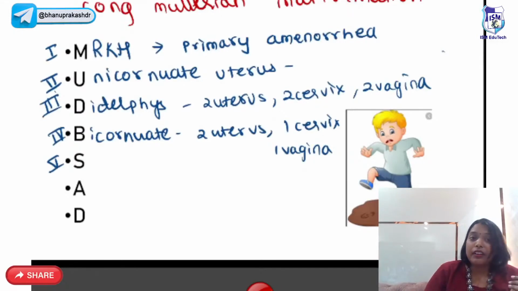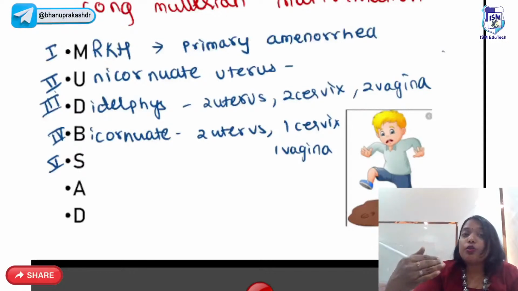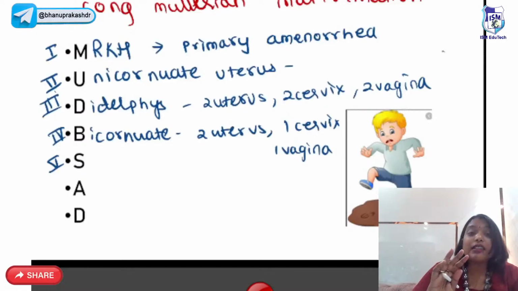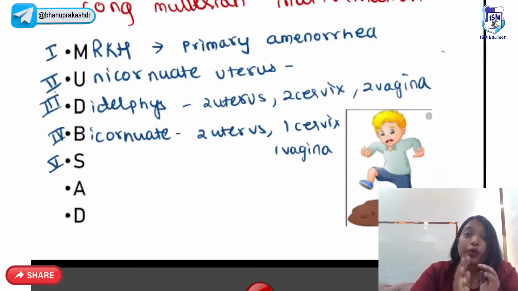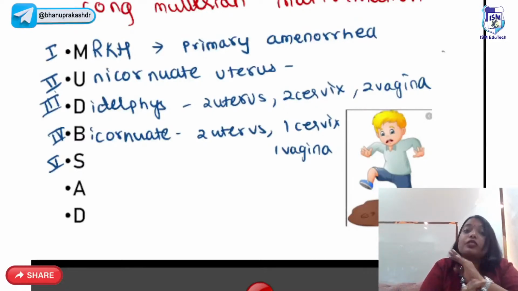And the fifth one, see how beautiful this classification is. The first 2 are formation defects. In the first one, the entire ducts are absent. In the second one, one duct is present, one duct is absent. Third and fourth, both ducts are present but not fused. Third one, completely not fused. Fourth one, lower part is fused and upper part is not fused. Fifth one, they both are fused, but the septum is not resolved.